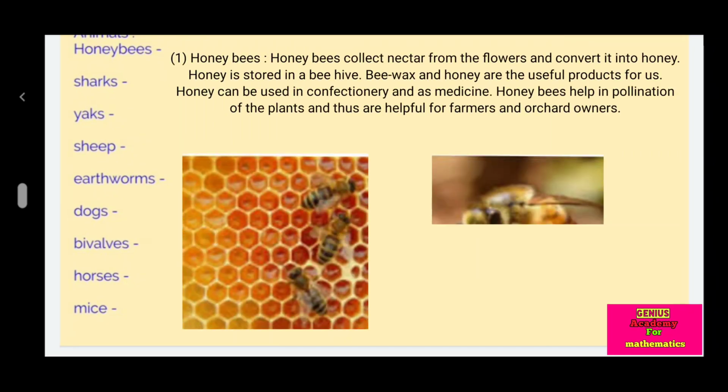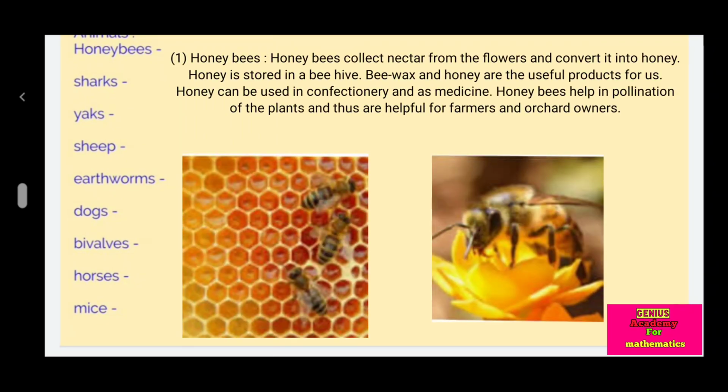Honeybees. Honeybees collect nectar from the flowers and convert it into honey. Honey is stored in a beehive. Beeswax and honey are the useful products for us. Honey can be used in confectionery and as medicine. Honeybees help in pollination of the plants and thus are helpful for farmers and orchard owners.